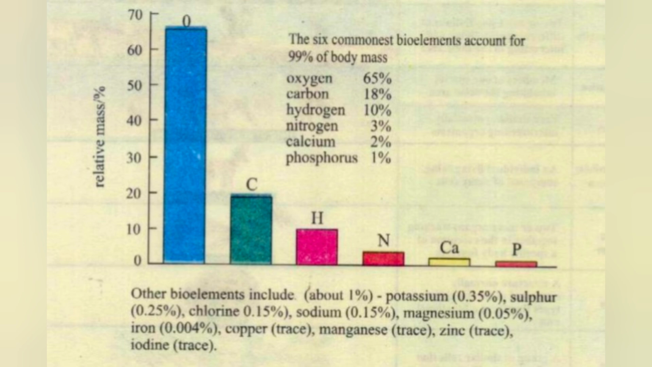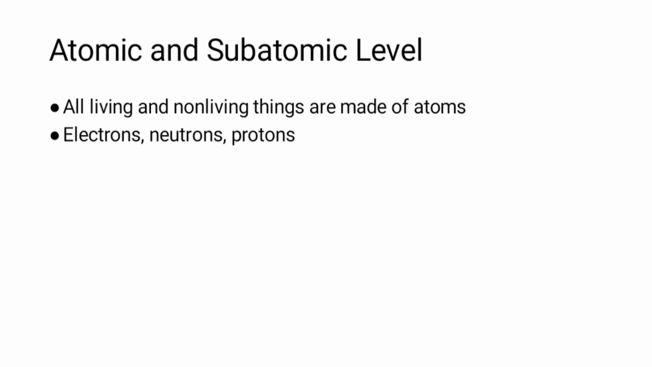And these 10 elements include potassium, sulfur, iron, chlorine, sodium, magnesium, copper, manganese, zinc, and iodine. Now let's move toward the atomic and subatomic level.